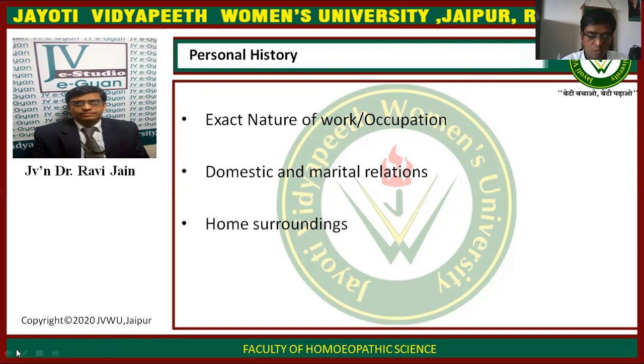Then you need to inquire about the domestic and the marital relations. You have to ask the patient whether he is married or not, and then the relation with his spouse, his wife. If the patient is unmarried, then you have to ask about the relation with his parents, and if the patient is married, then you should also inquire about the relation with the parents as well as with the spouse and children, if present. Because these conditions are frequently associated with personal or social stresses.